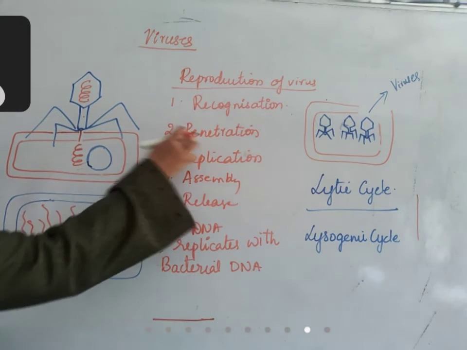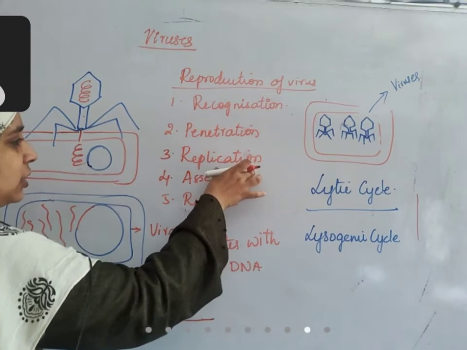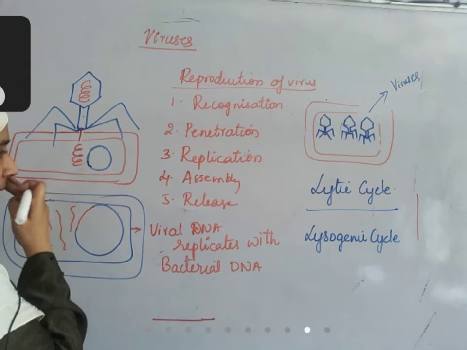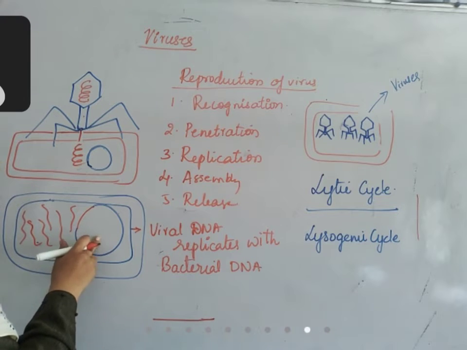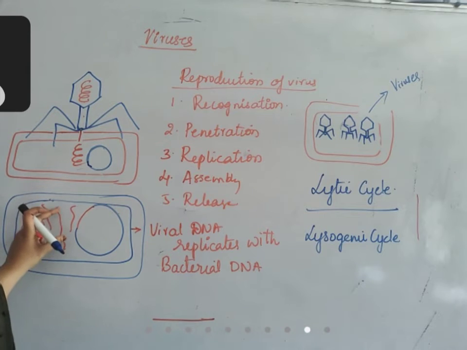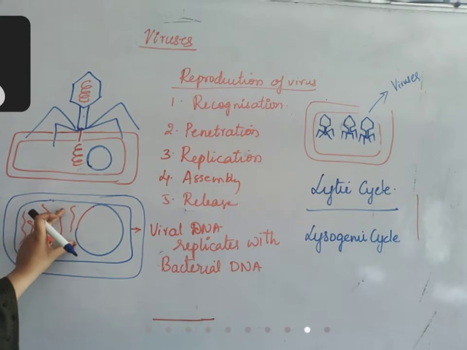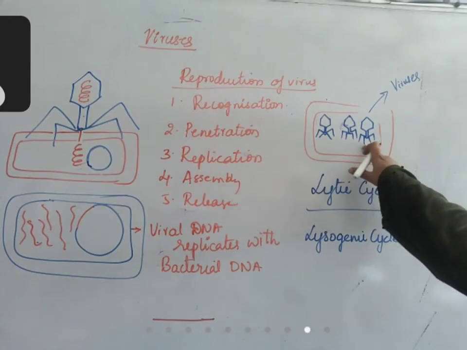After that, penetration. It will penetrate the genetic material into the cell wall, and slowly the genetic material enters into the cell of that organism. After that, what happens? Replication. That viral DNA will associate with the bacterial DNA and replicate along with this bacterial DNA. So many copies of viral DNAs are produced. It uses the proteins that are present inside this bacterial cell and assembles to form so many viruses.